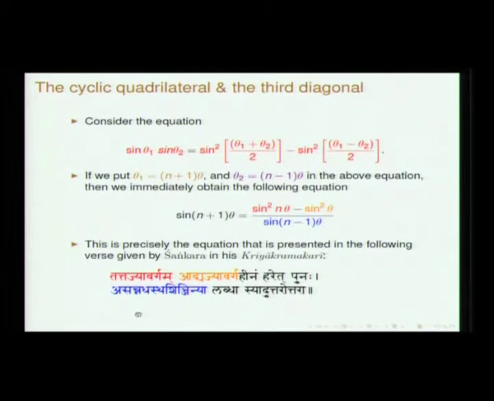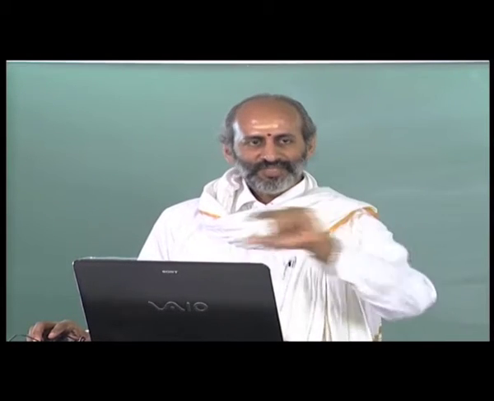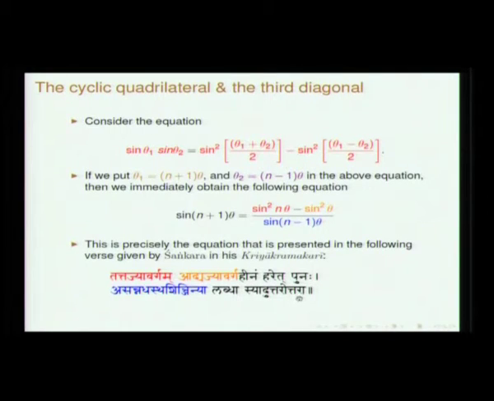Shinjini also refers to jya, and adhastha means one below this. So if you consider sine of n theta, then n minus 1 times theta is the divisor, and what you get is labdha syat uttarottara. You will basically get the successive jyas. If you know the value of sin theta, then you will be able to get the entire sine table constructed using this.